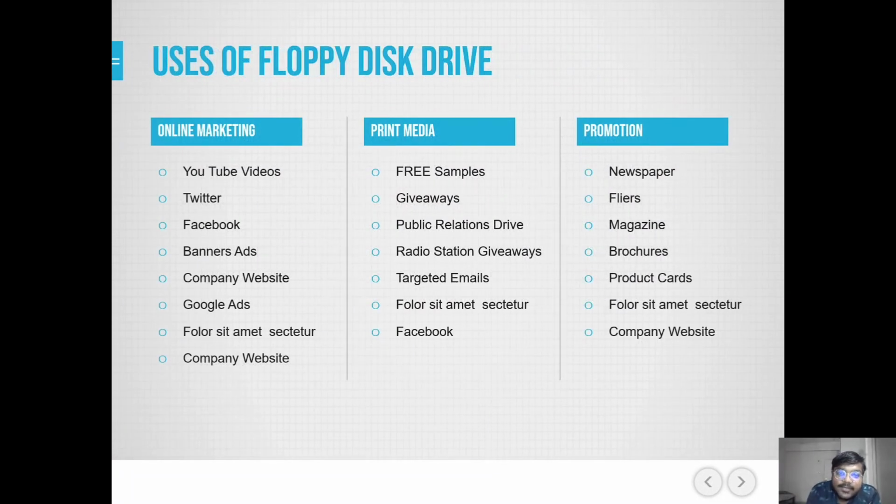These are some uses of FDD. Online marketing, print media promotion. In online marketing, it is used in YouTube videos, Twitter, Facebook, and all other social media applications as well as banner ads, company website, Google ads. Print media, for example, giveaways, public relations drive, that is PRD, radio station giveaways, targeted emails, promotion, newspapers, magazines, flyers, posters, radio as well, product cards, etc.